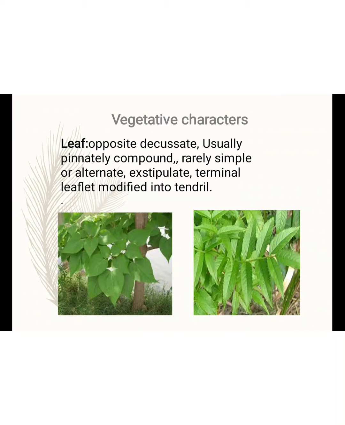The opposite decussate means two pairs of leaves are arranged at a node. First pair is arranged at a node at a right angle. The second pair is arranged at the node at a left angle. Means they are in opposite directions. It is called opposite decussate.